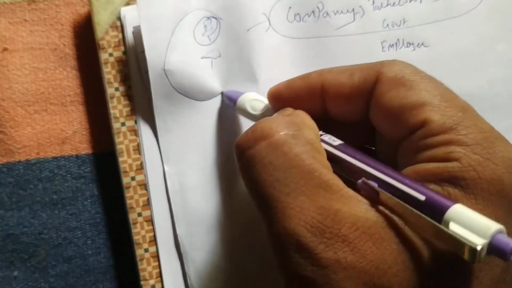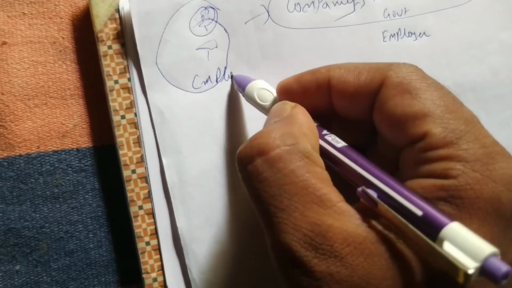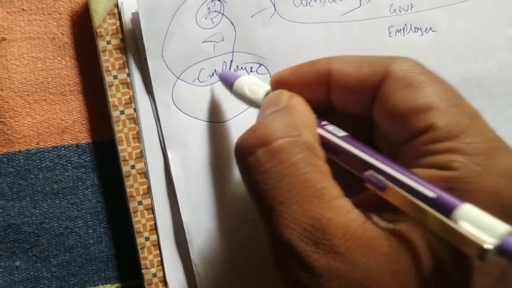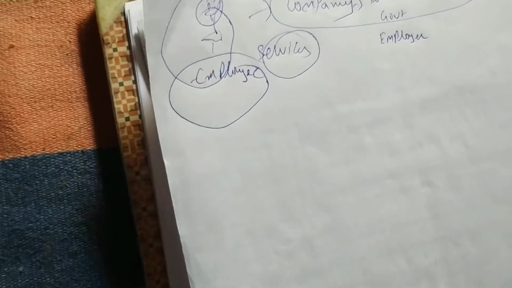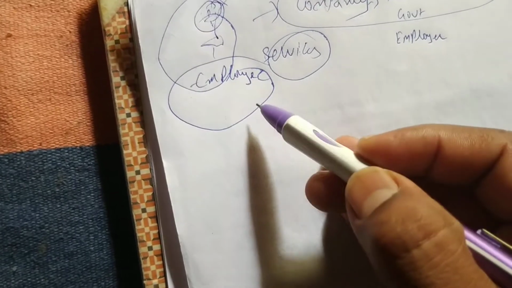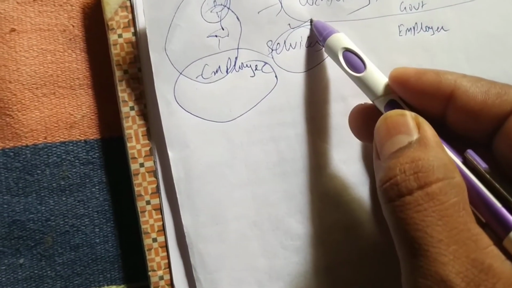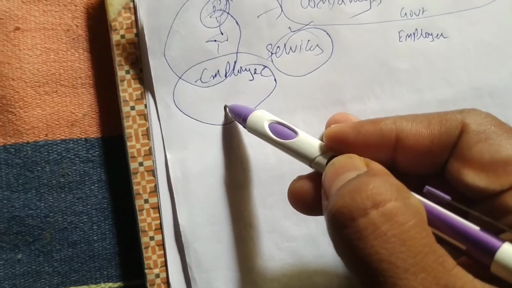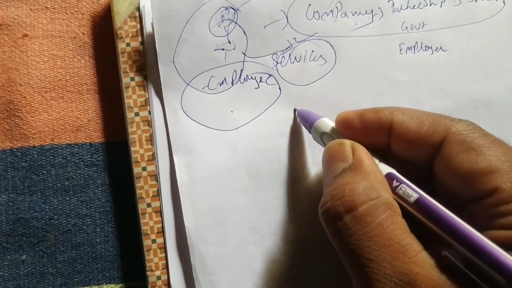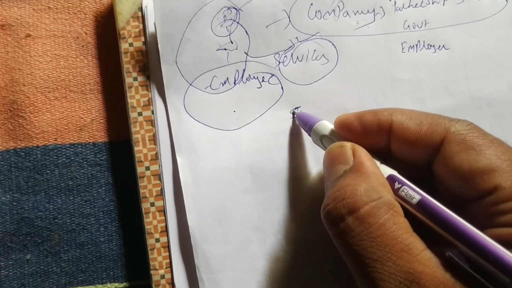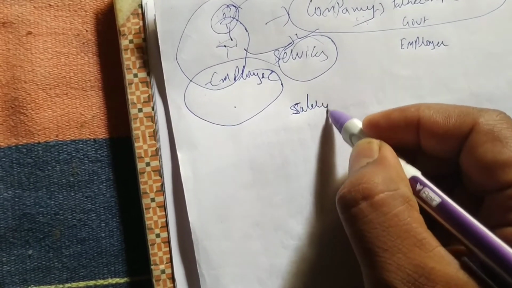What will the employee do? He is an employee, right? The employee will go under the employer and give his services. So the employee is giving services to the company, and in return the employer will pay him some money. That money will be called salary.